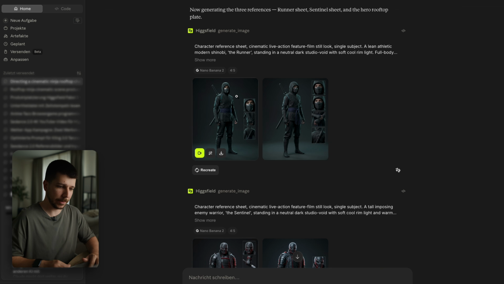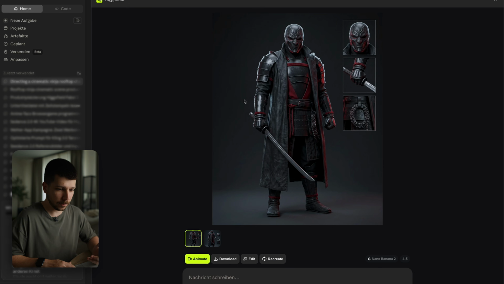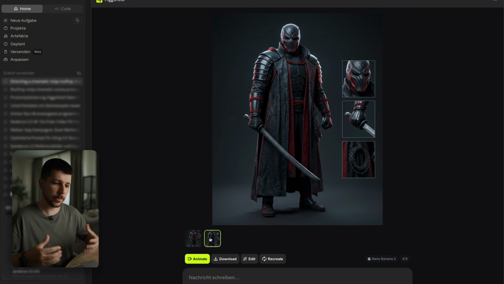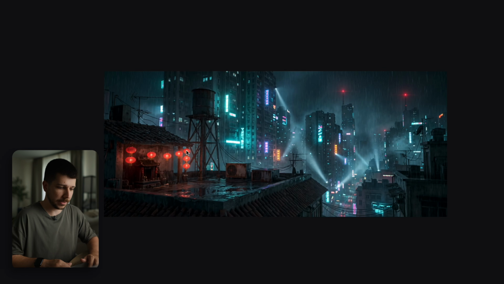So this is the character that he created, and he chose Nano Banana 2 to actually create the characters. In my opinion, it doesn't look too good. A very basic ninja video game look. It really looks like Mortal Kombat. The second one also looks very computer generated, but the overall design is very cool, very abstract. We get more of a tanky feeling with this character. And the location actually is really dope. We have these little China lanterns here on the side and a very cool futuristic New York setting in the background. Also already a little bit of color contrast with these warm tones here on the rooftop and colder tones in the background. Orange teal, very basic, but in a lot of blockbuster movies,